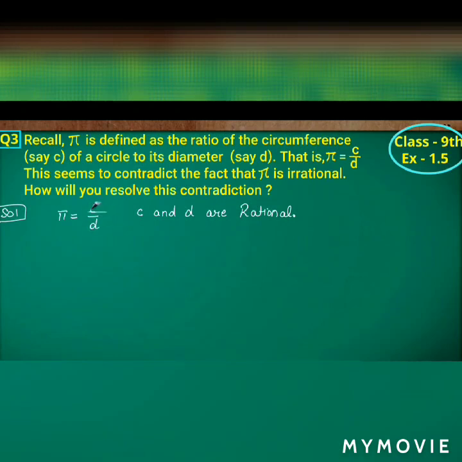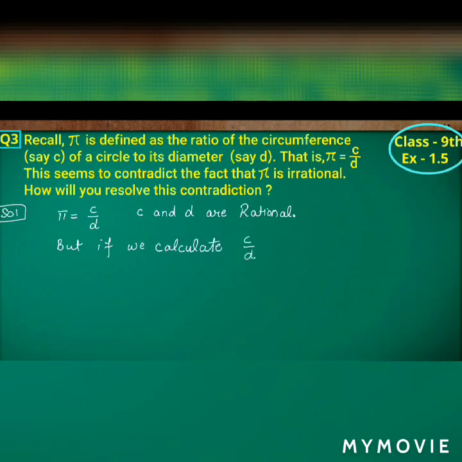We know already that C is equal to 2 pi r, the circumference of the circle is 2 pi r, and the diameter of the circle is 2r. So what we will get here is 2 pi r by 2r, which is giving pi, isn't it? So if either C or D is irrational, the whole term pi also will become irrational.